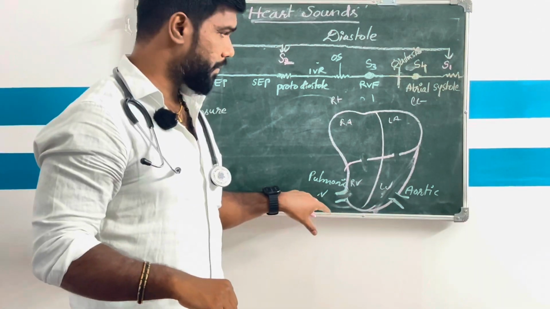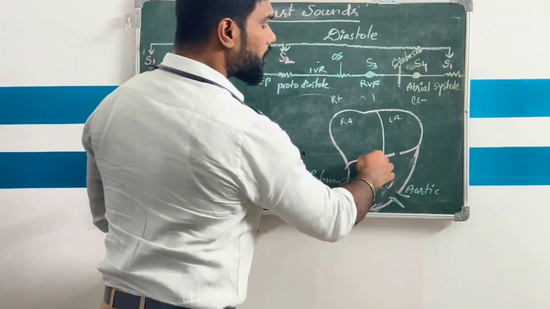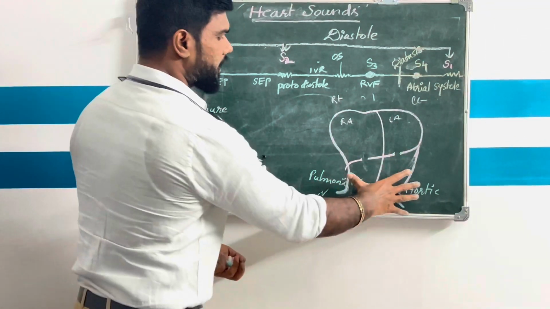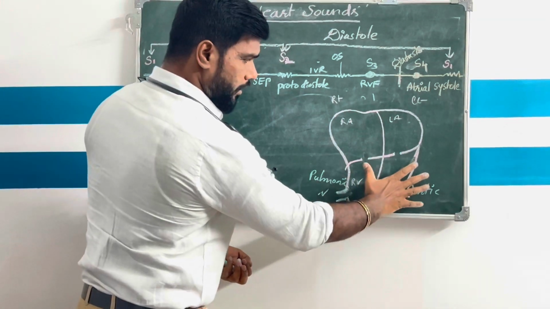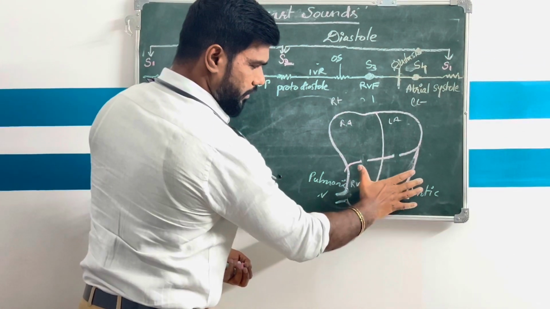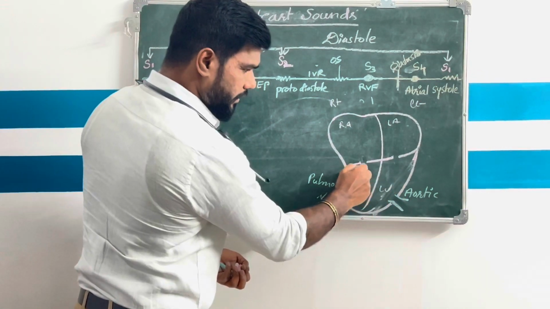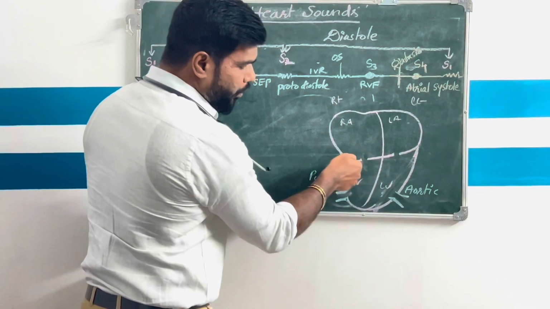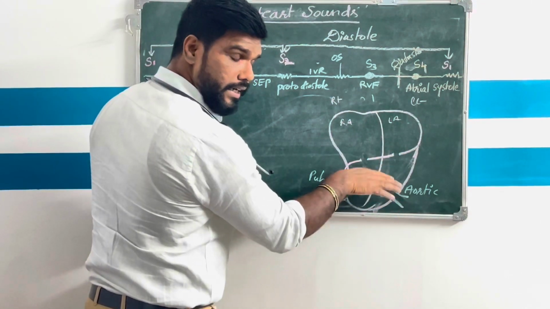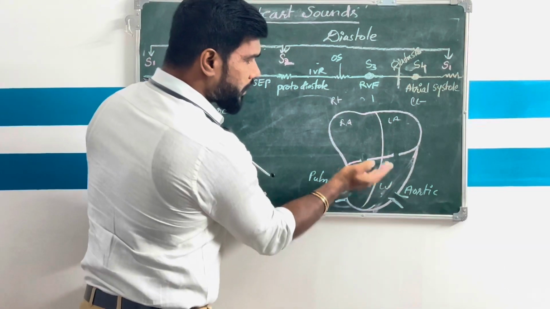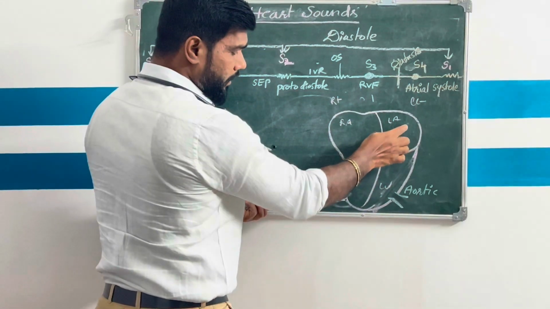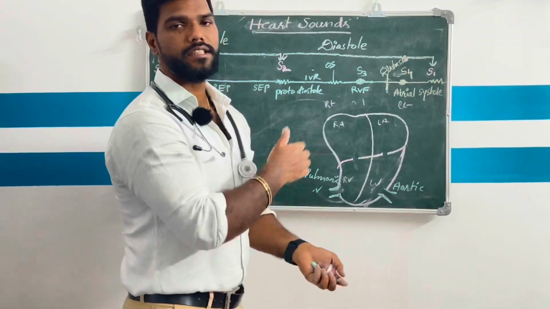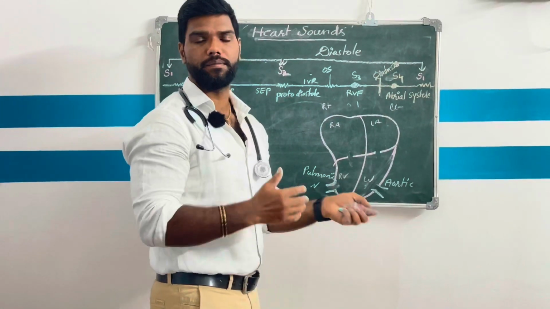When the AV valves, tricuspid and bicuspid, are closed, you know that is when the ventricular systole begins, right? When the ventricles are going to contract, it automatically closes. Why? Because the closing of the AV valves prevents the reverse blood flow into both atria. What is the main function of the valves? It prevents the regurgitation of the blood, the backflow of the blood.